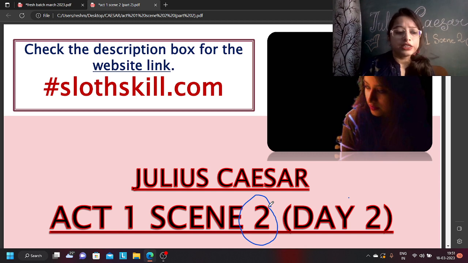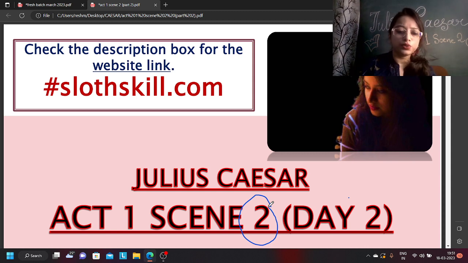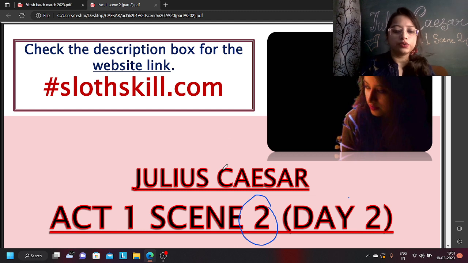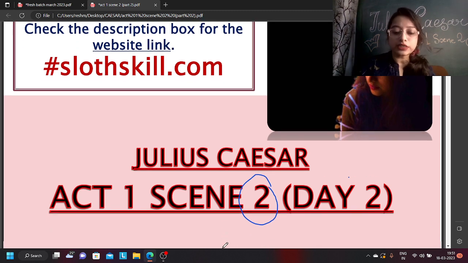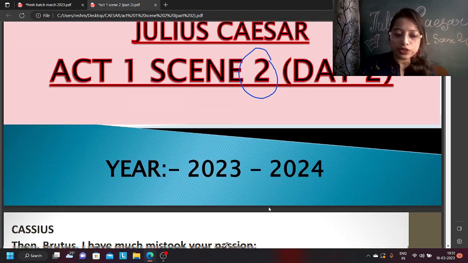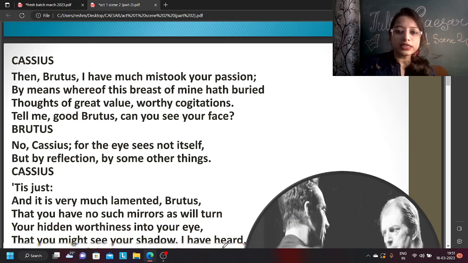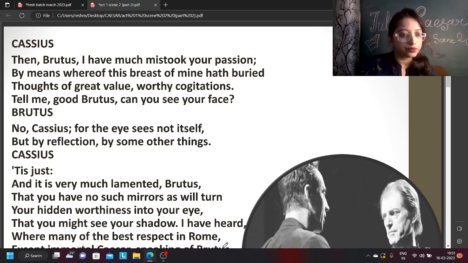So Julius Caesar needs to be very careful about that day, although he does not pay heed to any of the soothsayer's words. Now we start with the conversation of Brutus and Cassius. They are talking to each other. There is something important going on in Cassius's head. So what is it, we will come to know. Let's start with the portion.